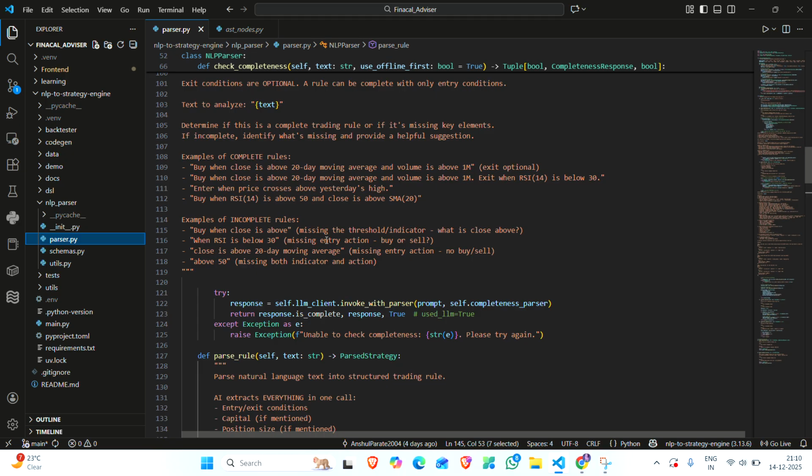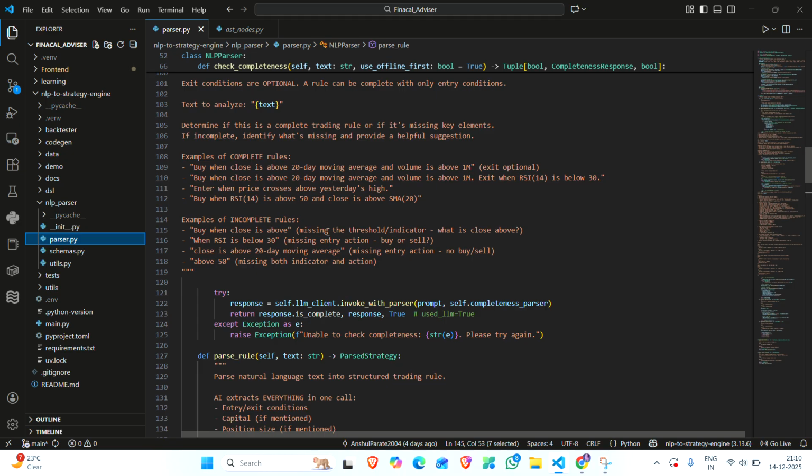If the offline completeness check is unsuccessful, it goes to an online completeness check for assurance. If the online completeness check is fulfilled, it goes to NLP parsing.